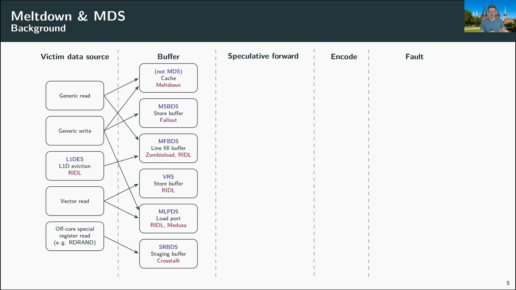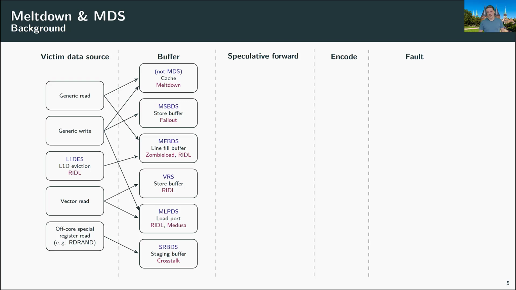We call it ZombieLoad or RIDL if the data is moved to the line fill buffer, and there is Medusa and RIDL also reported for the load port. And last but not least, there's CrossTalk that exploits the data when it's loaded to the staging buffer. Those are the red names I mentioned. Those are the names that the researchers gave them.